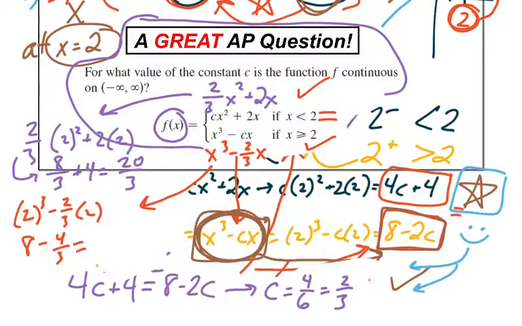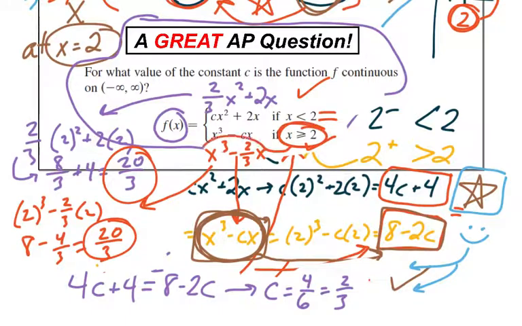Common denominator, and I would get 24 minus 4 is 20/3. And look at that. Do you notice that the limit from the left equals the limit from the right? And if you actually did plug in 2, you'd plug into the second equation, which means you'd also get 20/3, which means the point exists, which means the point equals the limit, so it's continuous. Yay! And we were all rejoicing.